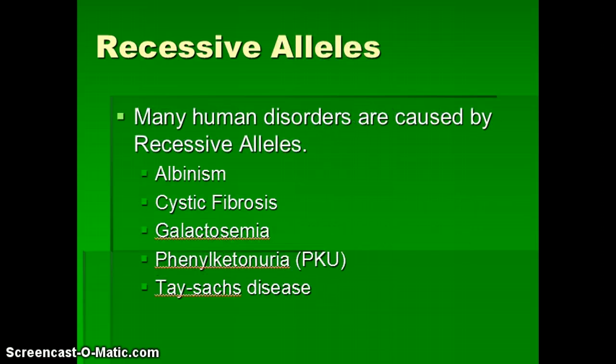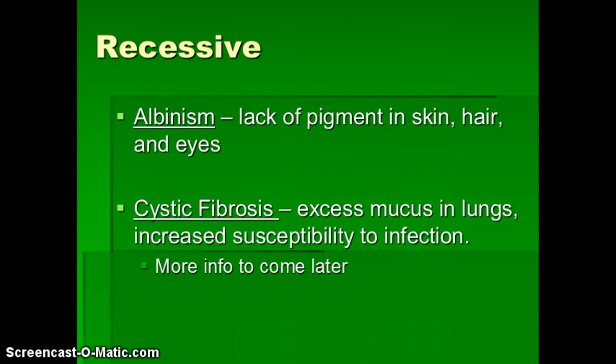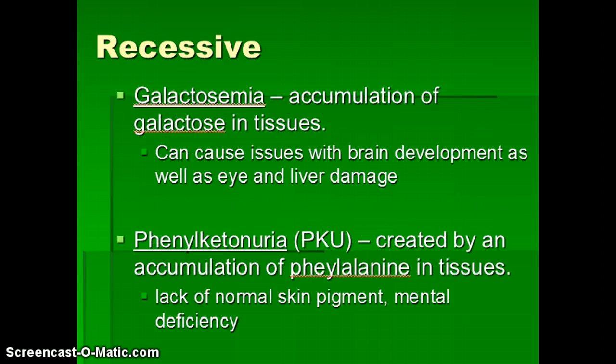And if I go back here, again, reminder, these are all dealing with the autosomal chromosomes, so the ones that are not involved in distinguishing the sex. So everything other than chromosomes 23, these are all recessive alleles that have to do with the autosomal chromosomes. Albinism just has to do with a lack of pigment in the skin, the hair, and the eyes. Cystic fibrosis, we're actually going to talk about it in a little bit, but there is excess mucus in the lungs and therefore an increased susceptibility to infection.